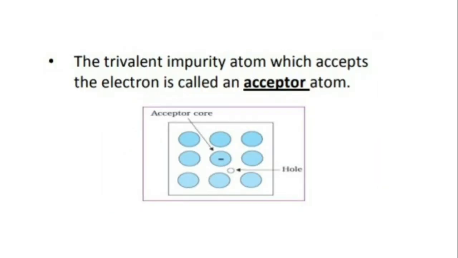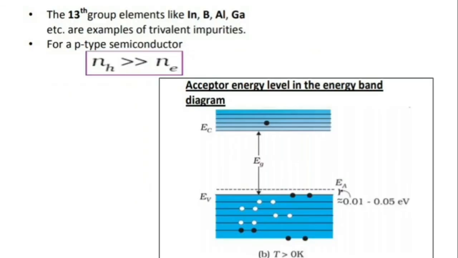The trivalent impurity atom accepts the electron and is called an acceptor atom. And the core appears as a negatively charged core. That means the acceptor core will be negatively charged. Now the number of free electrons will be much less than the number of holes, and that is how holes are called majority in P-type. The 13th group elements like indium, boron, aluminium and gallium are the examples of trivalent impurities.